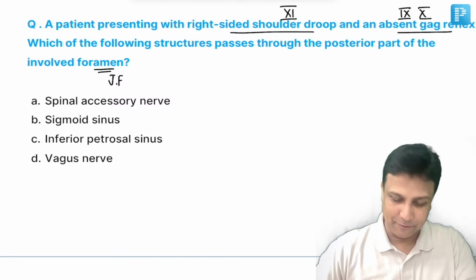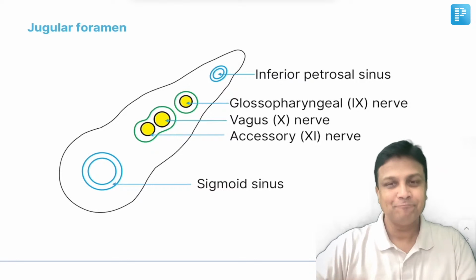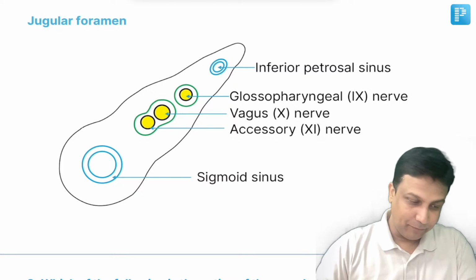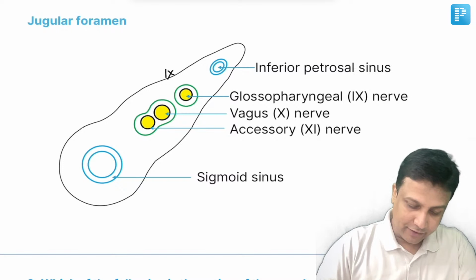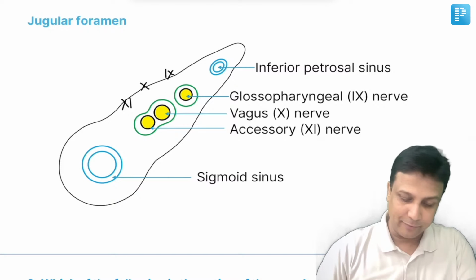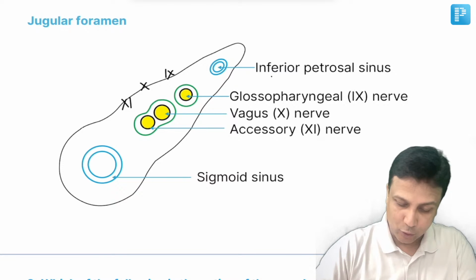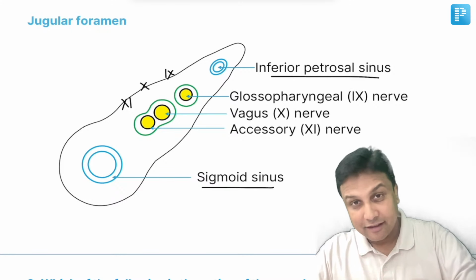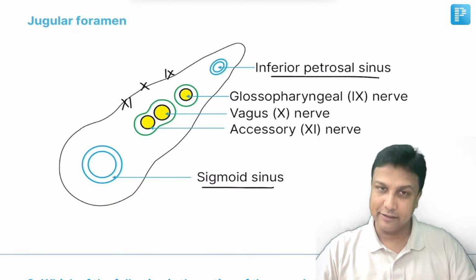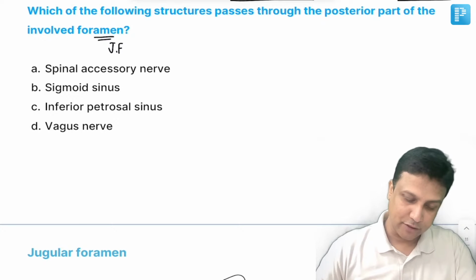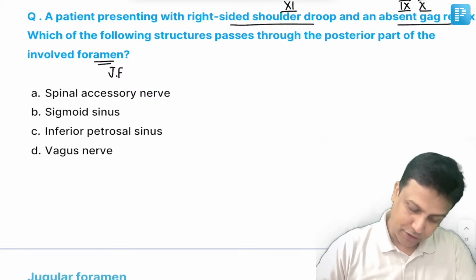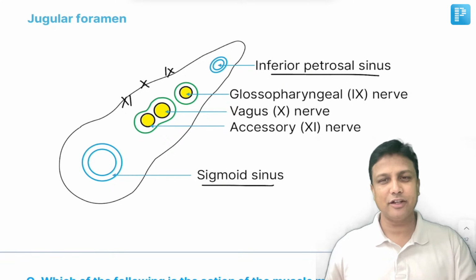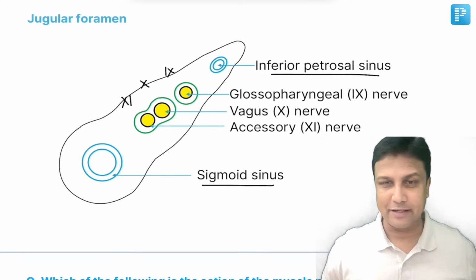But what are they asking here? In the jugular foramen, all these structures are going to pass. Apart from the 9th, 10th and 11th nerves, my dear friend, there will be the inferior petrosal sinus as well as the sigmoid sinus. Anteriorly there will be the inferior petrosal sinus and posteriorly there will be the sigmoid sinus. And what is the question here? What is the structure passing in the posterior part? It will be the sigmoid sinus. Basically my intention here is about what structures pass through the jugular foramen.